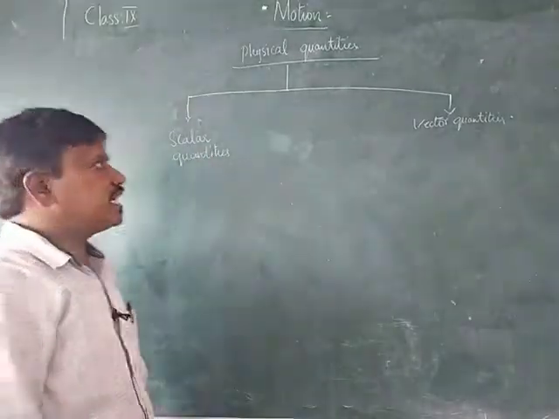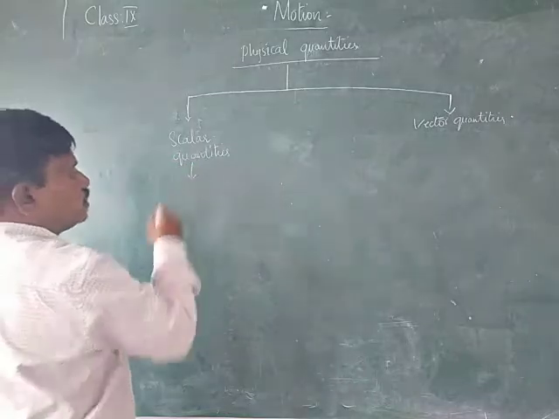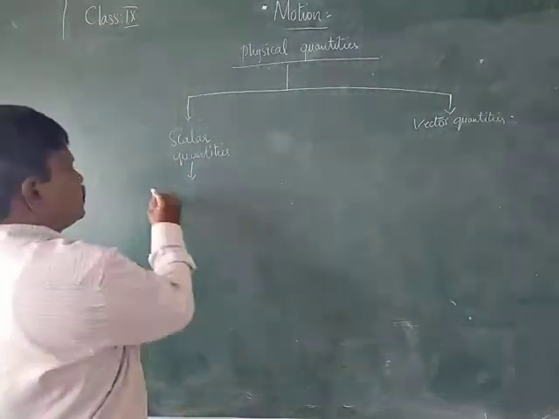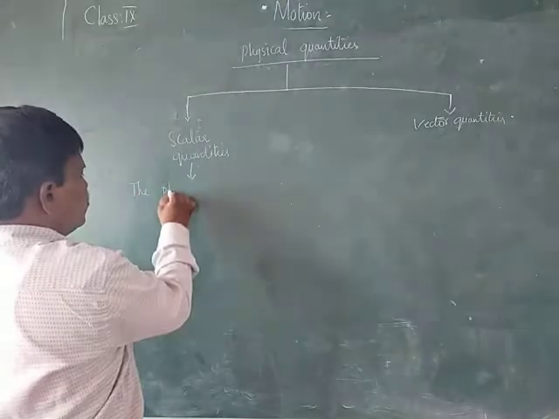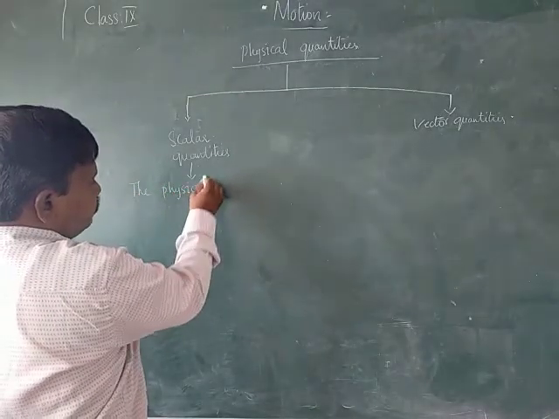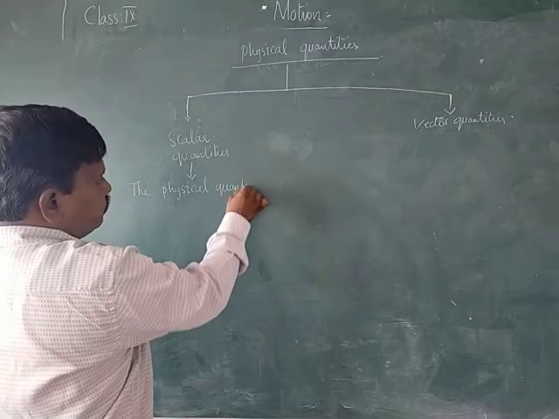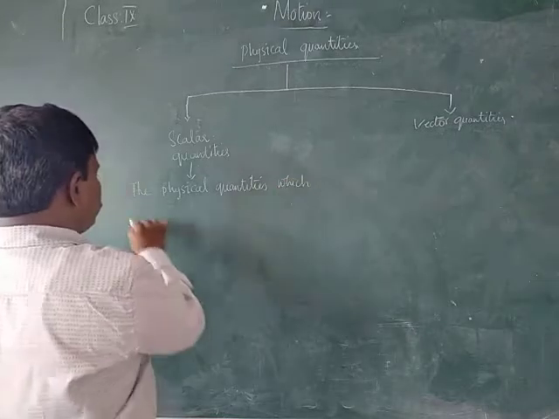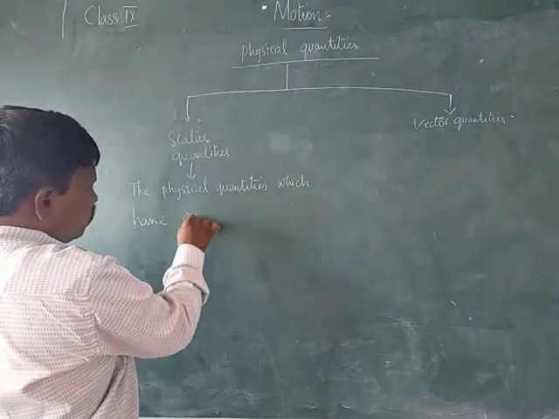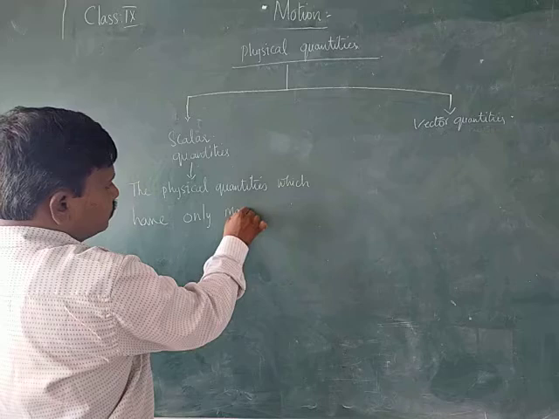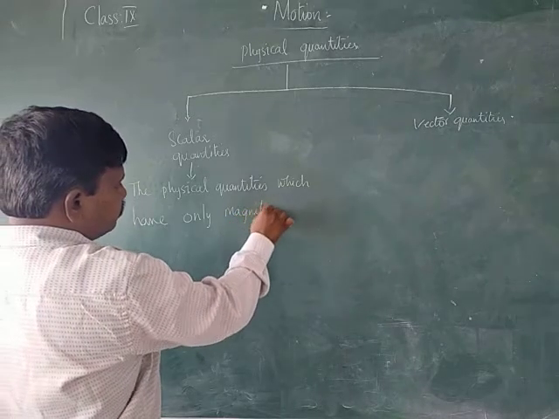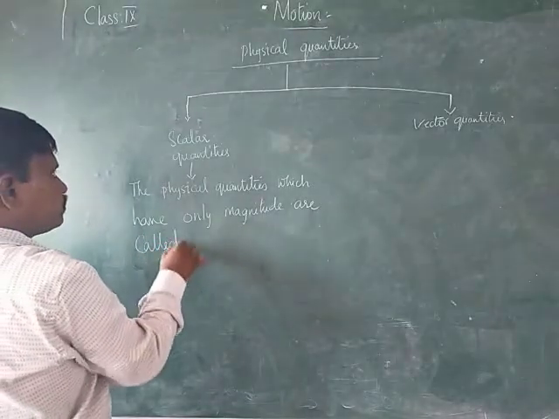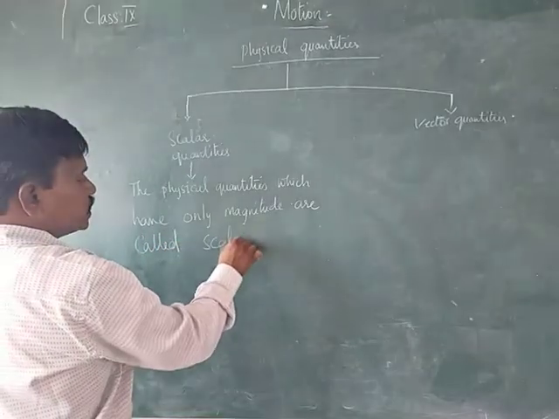Then what do you mean by scalar quantities? The physical quantities which have only magnitude are called scalar quantities.